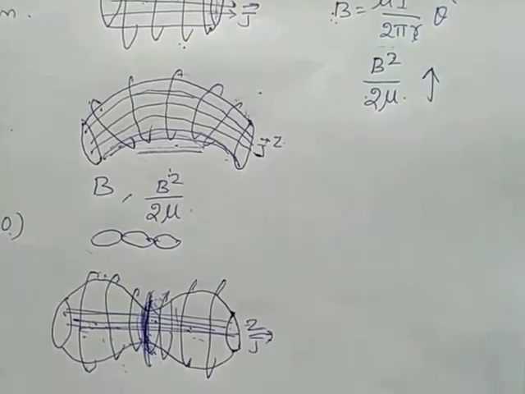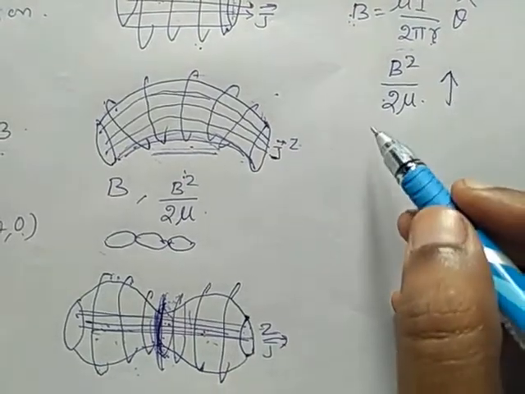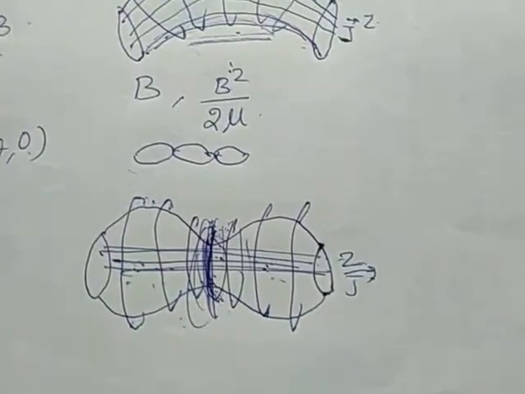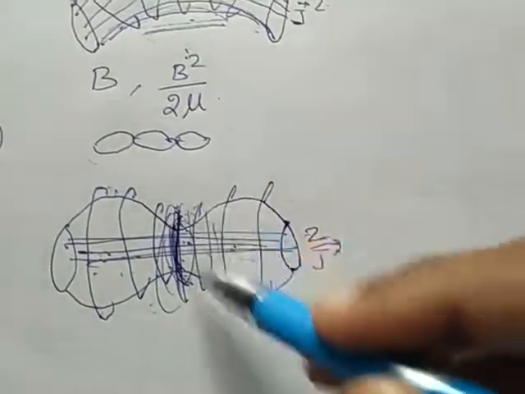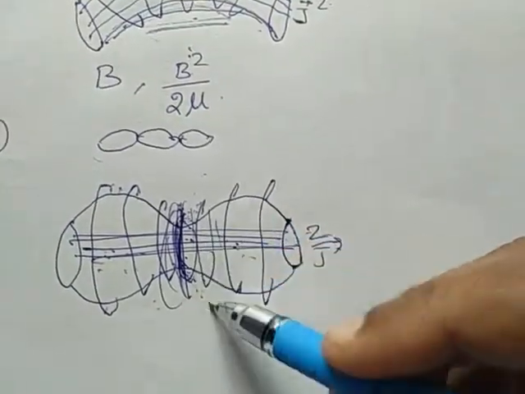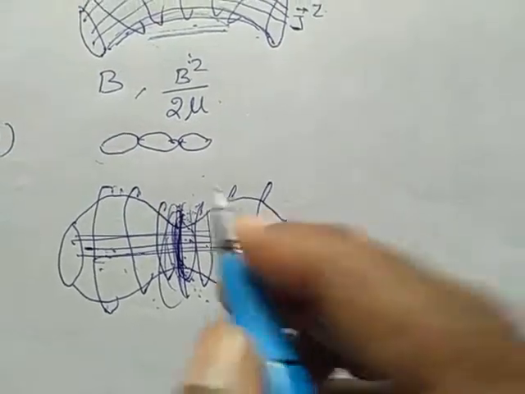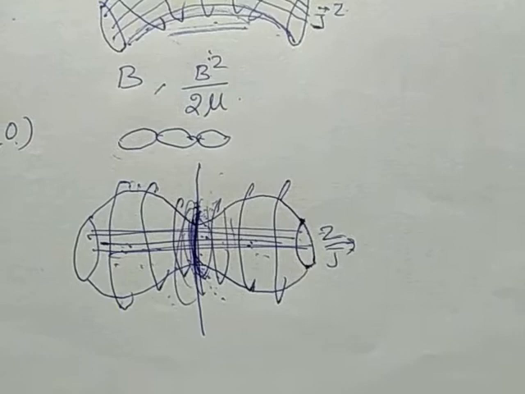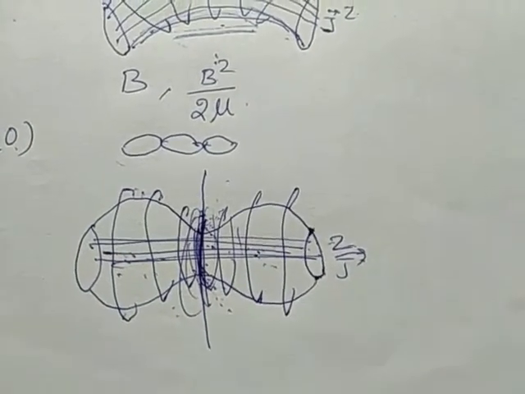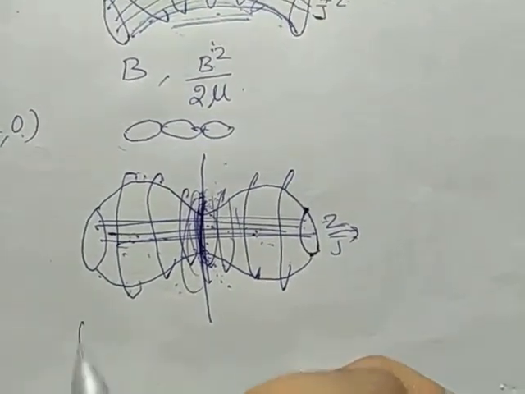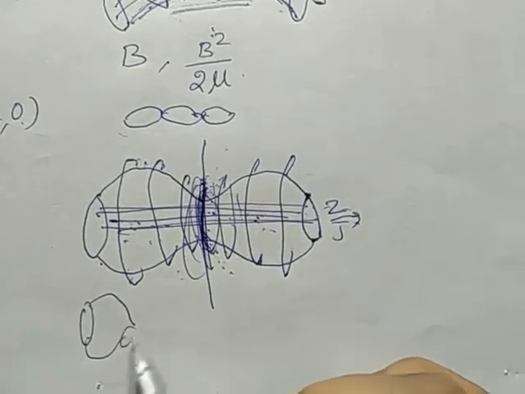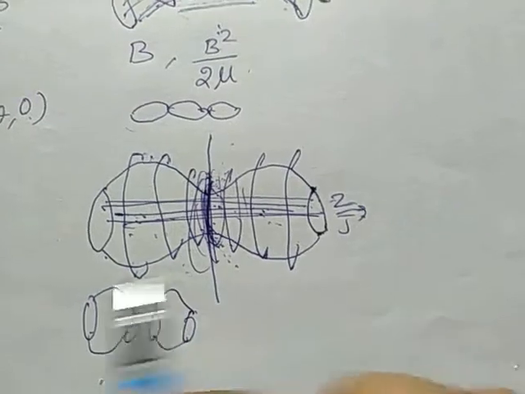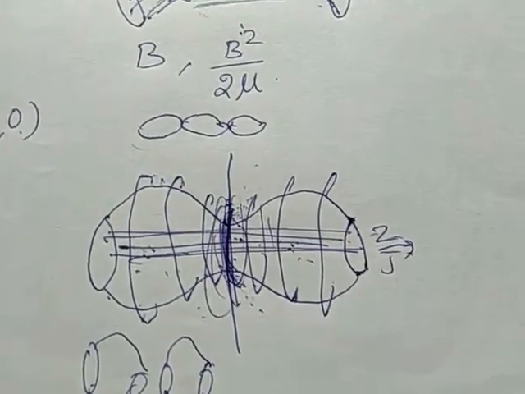The large magnetic pressure at the neck increases the non-uniformity of the plasma column, which tends to chop or cut itself into blobs of finite length. It will become in this form. This type of instability we call sausage mode instability.